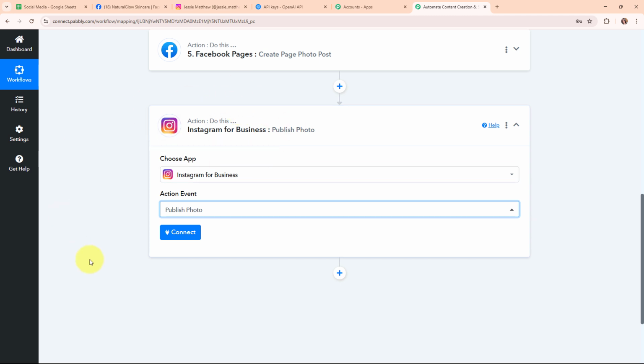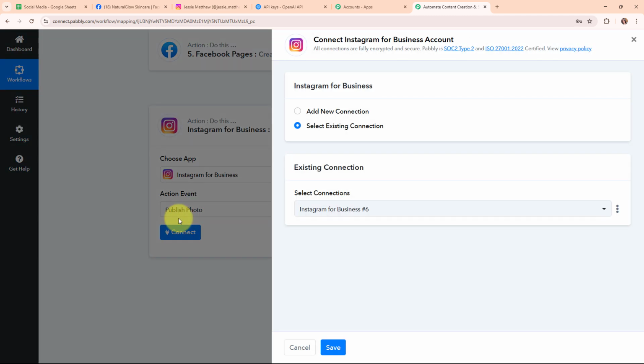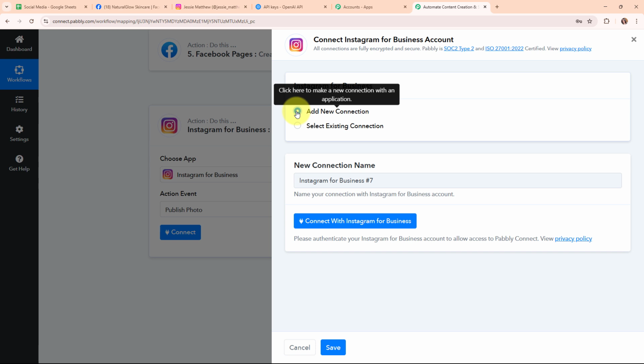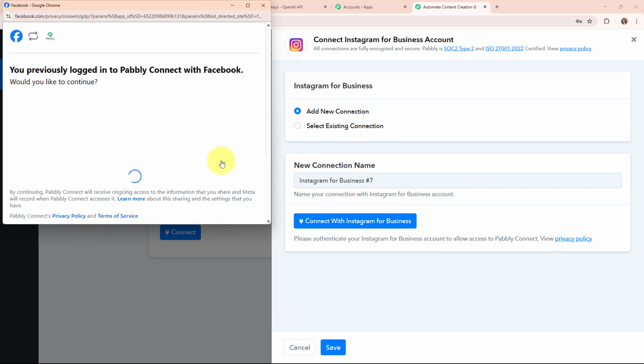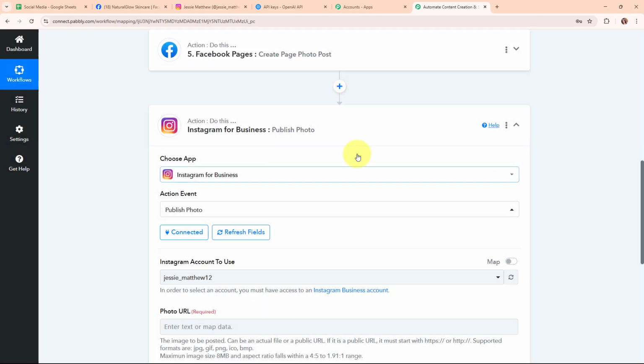Okay, so now again here to connect my Instagram with Pabbly Connect, I'm going to click on this connect. Again here to build a new connection, I'm going to select add new connection. If your Instagram account is already connected with Pabbly Connect, then you can click on select existing connection. Now to build a new connection, I'm going to click on connect with Instagram for business. And here I'm going to select my desired account, and authorization successful. So here you can see we are now successfully connected.